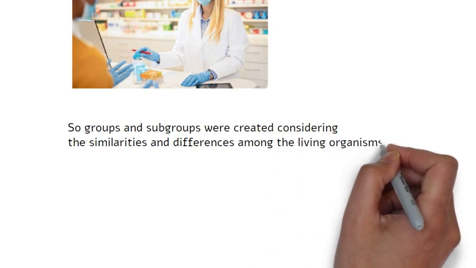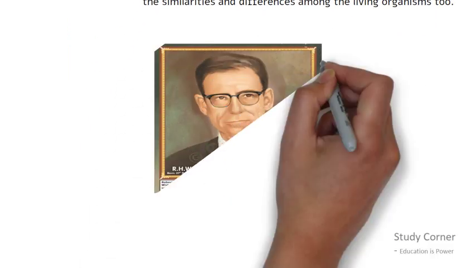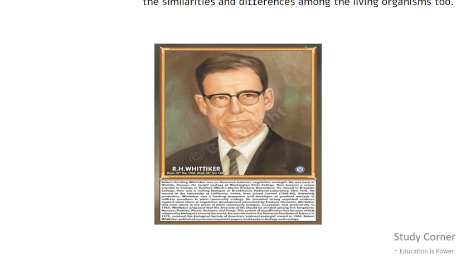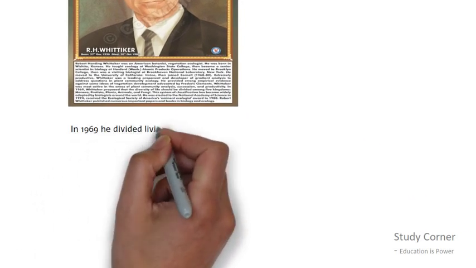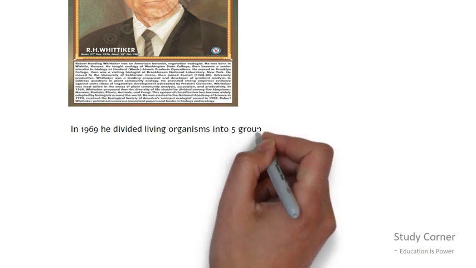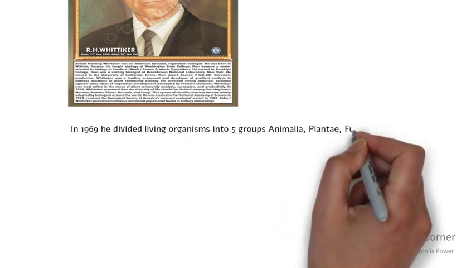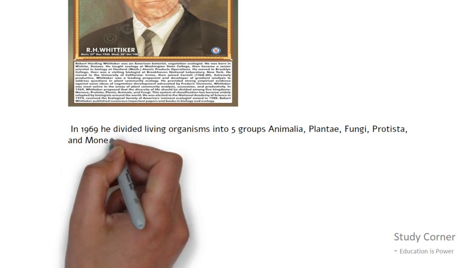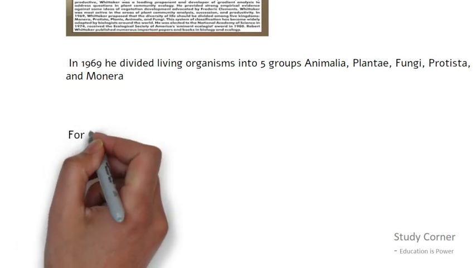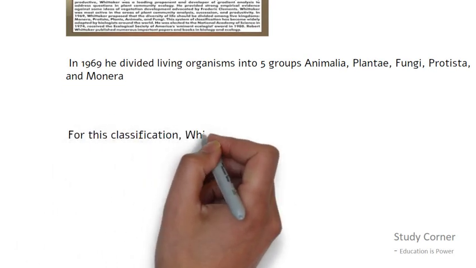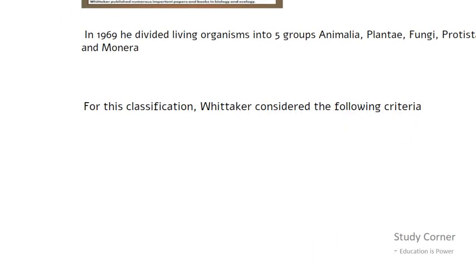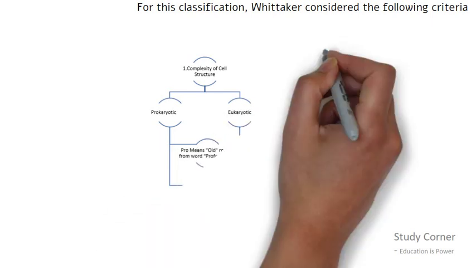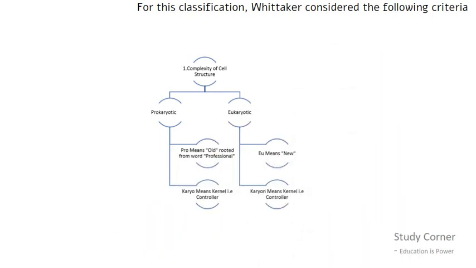Robert Harding Whittaker, who lived from 1920 to 1980, was an American ecologist. In 1969, he divided living organisms into 5 groups: the Animalia, Plantae, Fungi, Protista, and Monera. For this classification, Whittaker considered the following criteria. First of them is based on complexity of cell structure. Based on it, living organisms were classified into prokaryotic and eukaryotic.